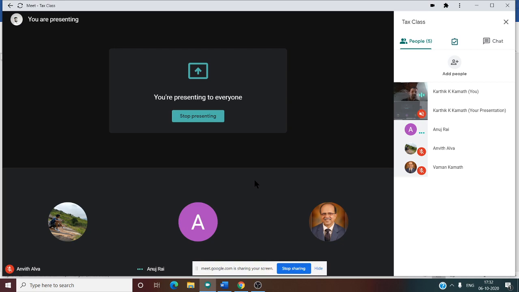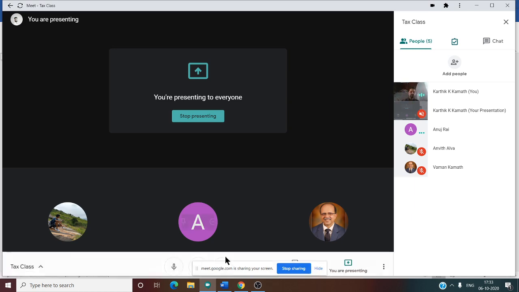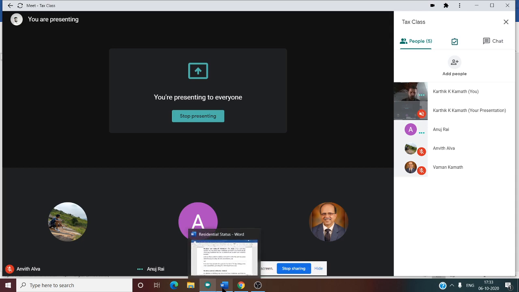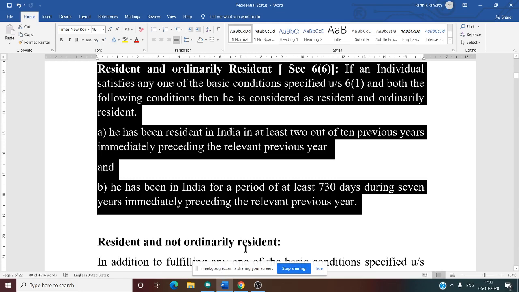In other cases, if he fails to satisfy both additional conditions or any one of the additional conditions, he is a resident and not ordinarily resident. Suppose he fails to satisfy the basic condition itself, then he is a non-resident. So is this clear? Yes, sir, no doubt. I hope there is no doubt.